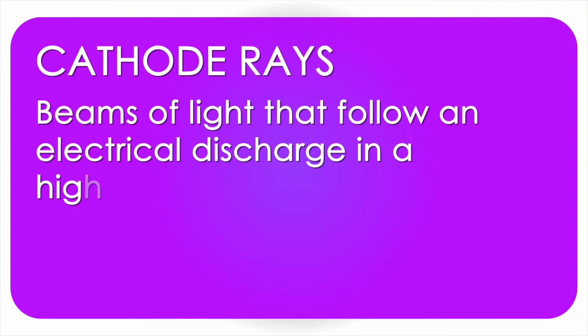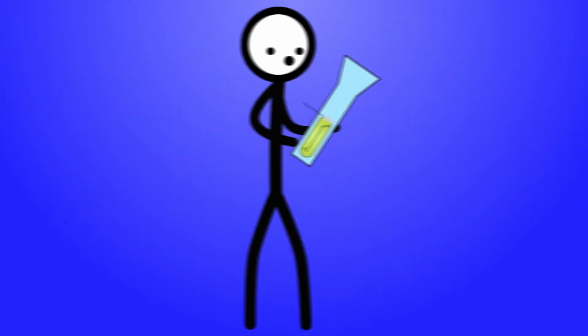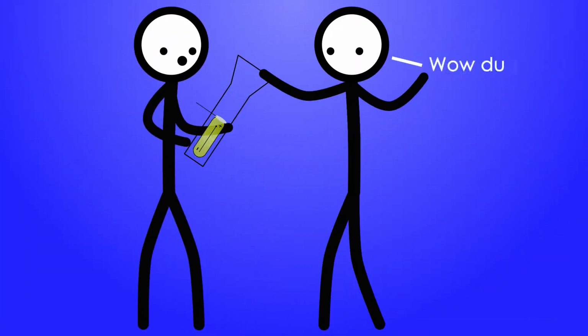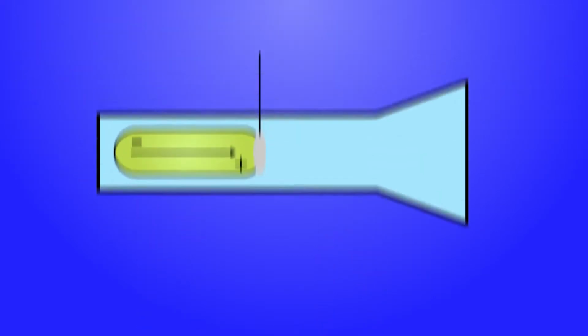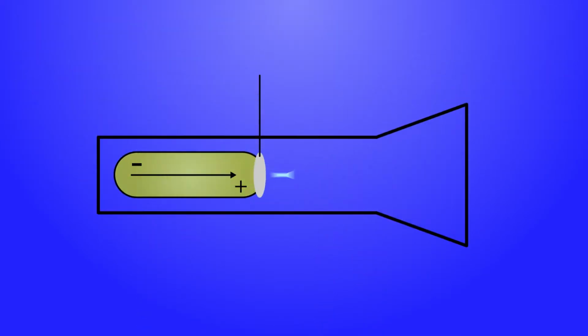In 1894, Thomson started to study cathode rays, which were beams of light that followed an electrical discharge in a high vacuum tube. It was a popular topic that was studied by many physicists because the nature of cathode rays was not understood. Cathode ray tubes are steel glass tubes in which most of the air has been sucked out.